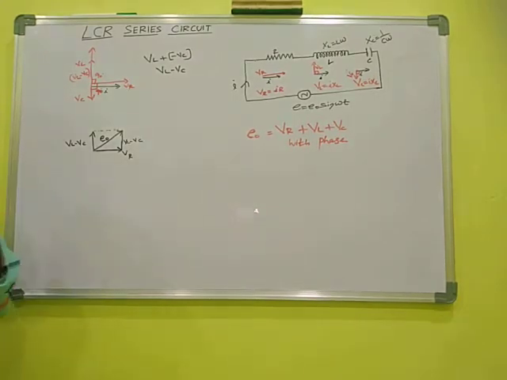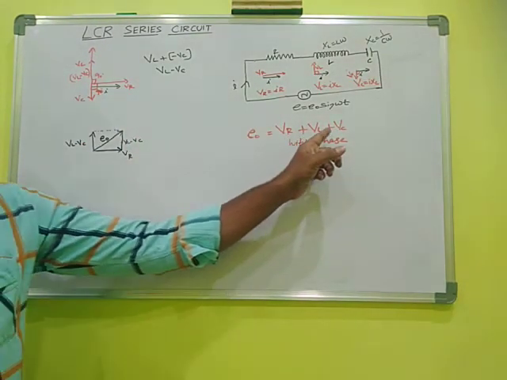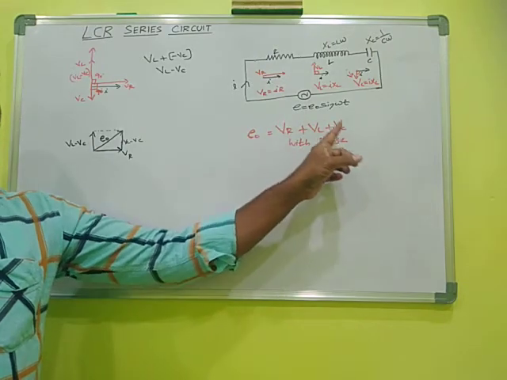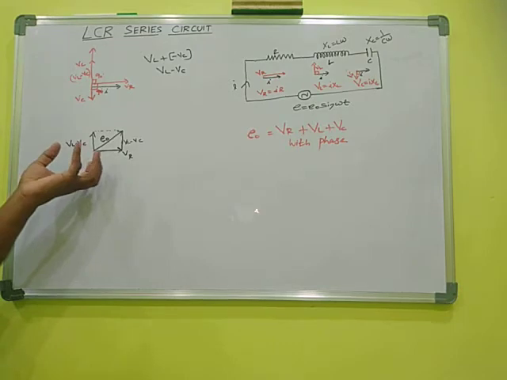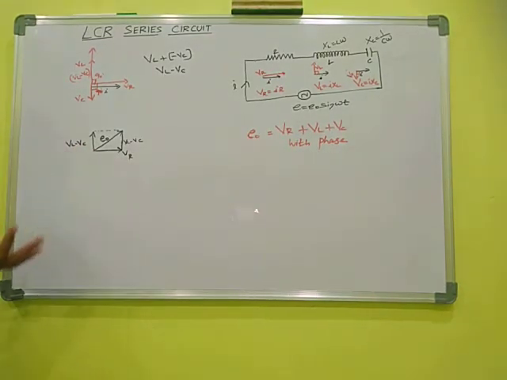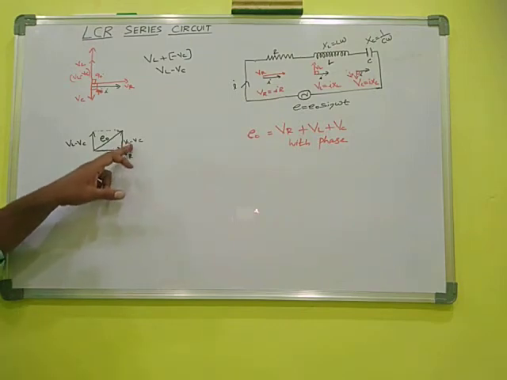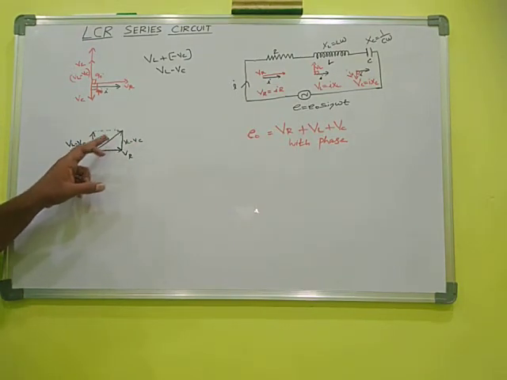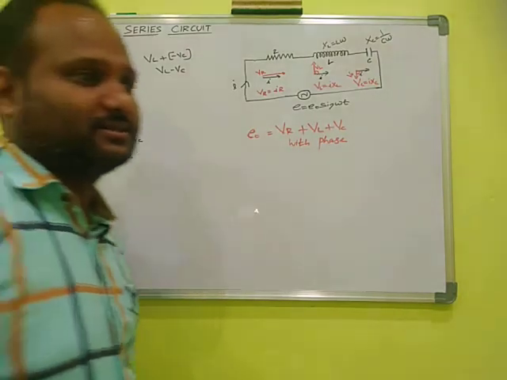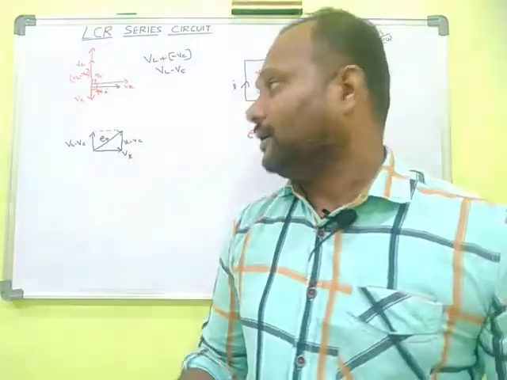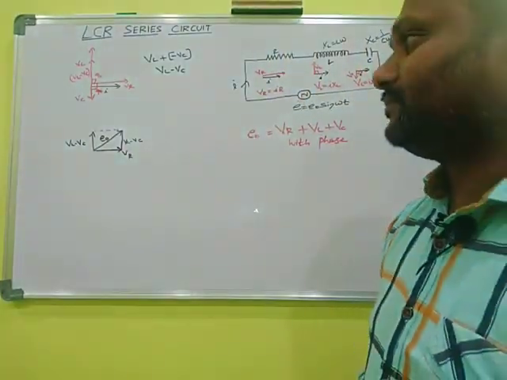So the peak voltage is the sum of VR plus VL plus VC with respect to phase. We can do this because we have added all three, VR, VL, VC, with respect to phase. We get the value of E naught. Here E naught is the resultant voltage, that is the peak voltage. Okay.